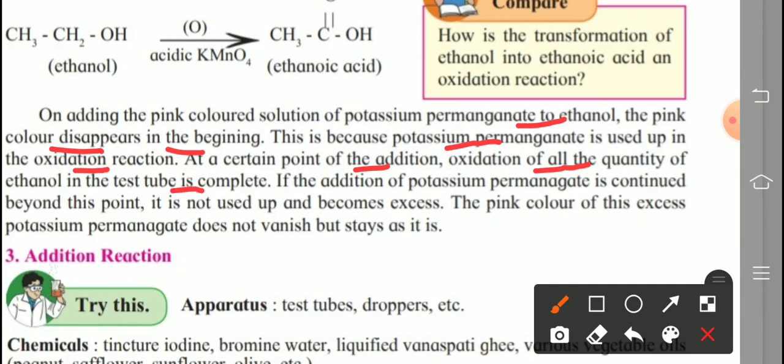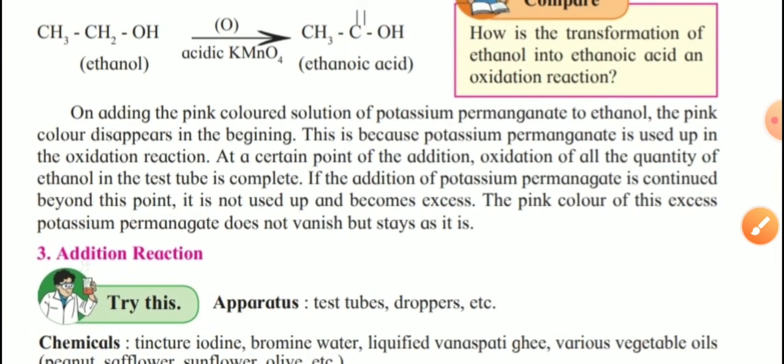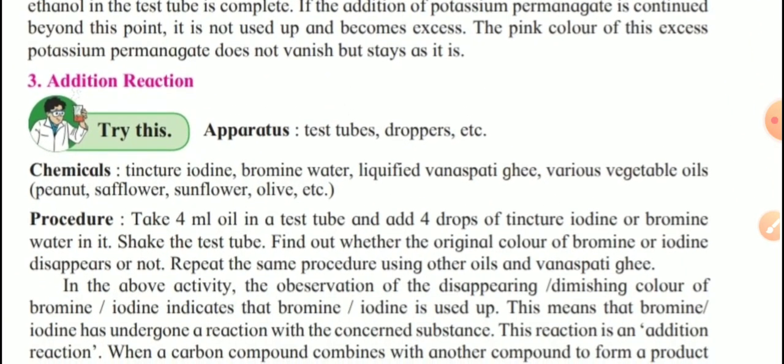If the addition of potassium permanganate is continued beyond this point, then what happens? It is not used up and becomes excess. So the pink color of this excess potassium permanganate does not vanish but stays as it is. That pink color remains in the solution, which we observe with our eyes. Clear all of you? So this is the second type of reaction we learn, that is oxidation.